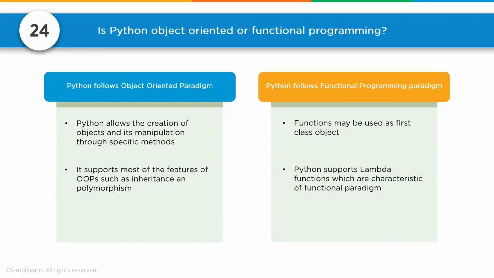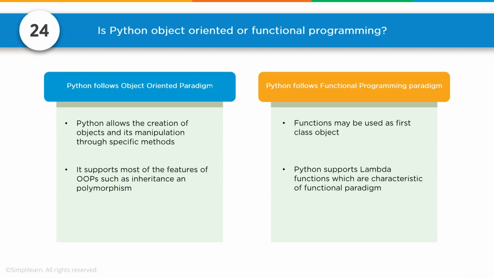Number 24, is Python object-oriented or functional programming? Python follows object-oriented paradigm, and you should really know in depth what they mean by object-oriented paradigm if you're doing any interview for scripting languages. Python allows the creation of objects and its manipulation through specific methods. It supports most of the features of OOPS, which has inheritance and polymorphism. So you have an object and you can inherit all the traits of that object and then add new traits in or alter some of those traits.